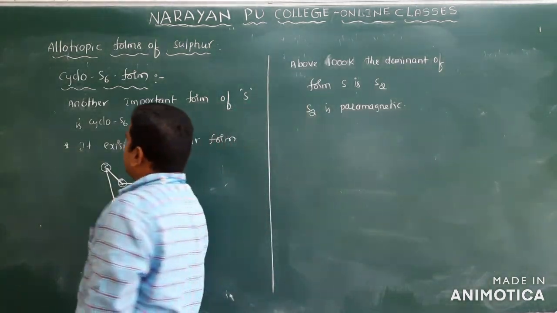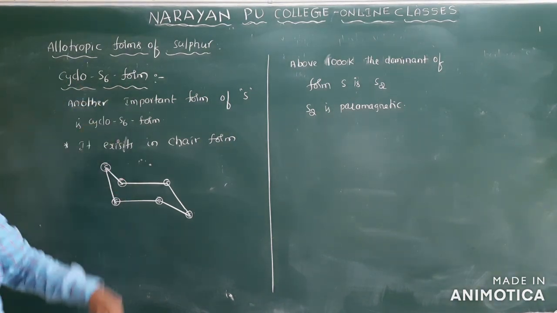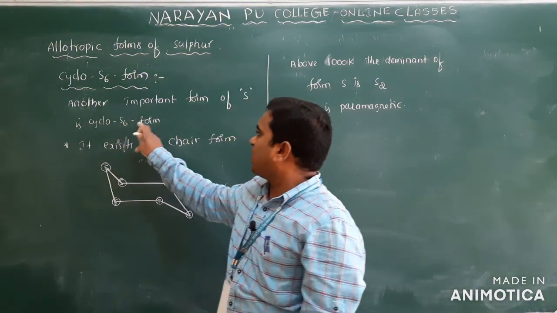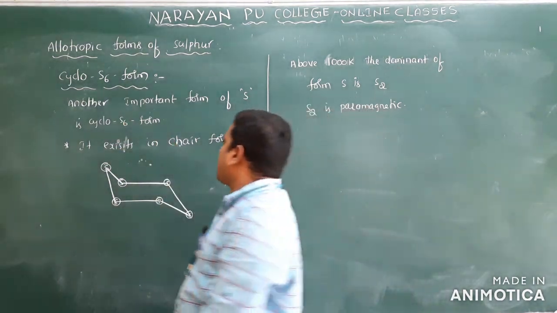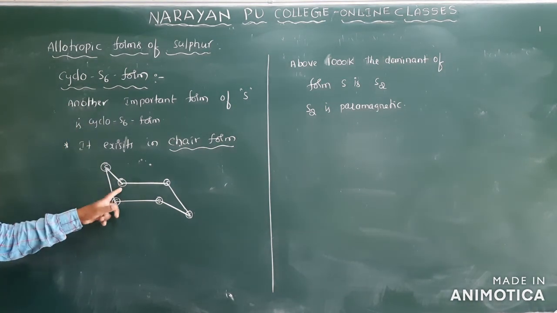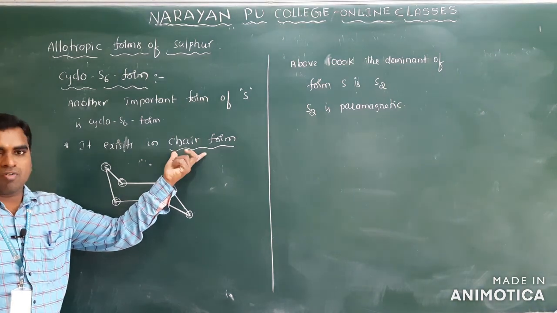So next one is the cyclo-S6 form, another important allotropic form of sulfur. The shape of this molecule is the chair form. Clear? You see, like this is 1, 2, 3, 4, 5, 6. It is in the form of a chair.